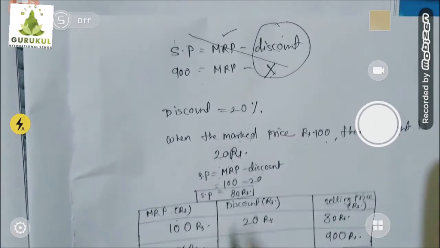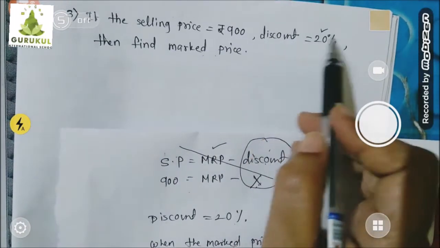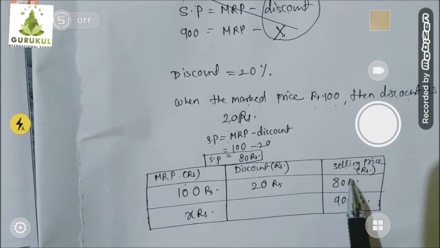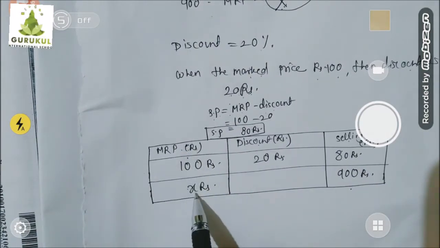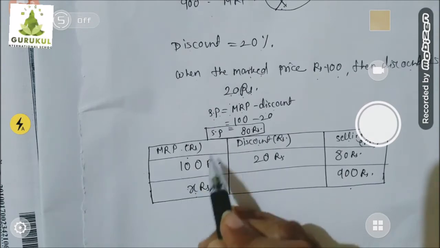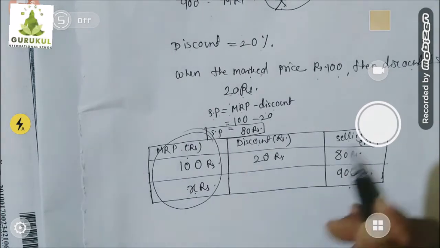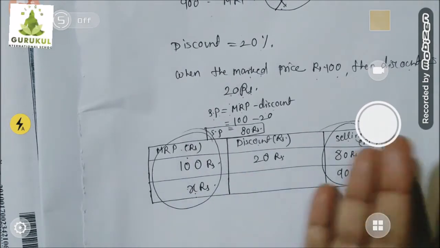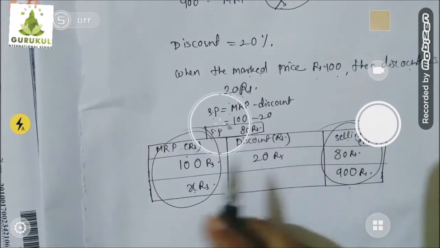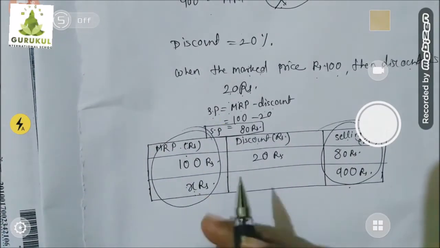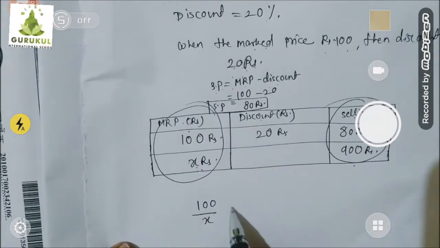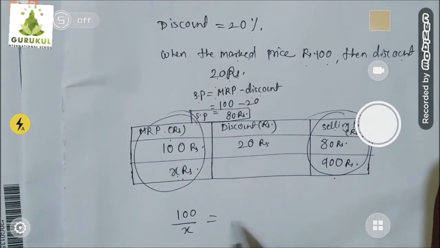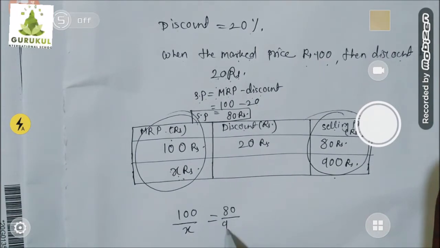Now, we have already used the meaning of discount 20% on the above column. Am I right? Now you can easily find out this X rupees mark price by taking this ratio and this ratio. Children, they are the same ratios. So I am going to write in ratio form that 100 upon X is equal to 80 upon 900.